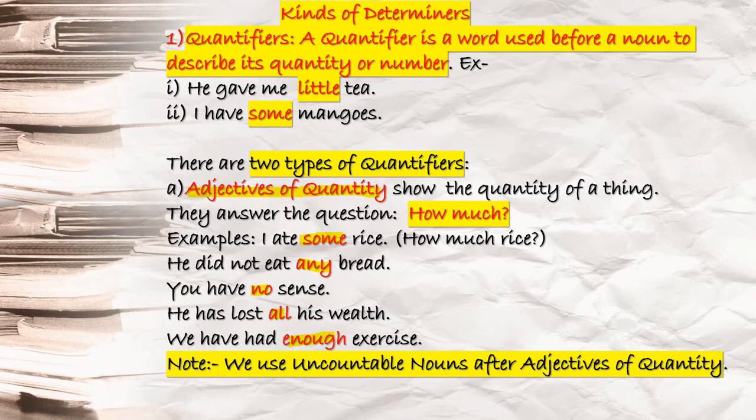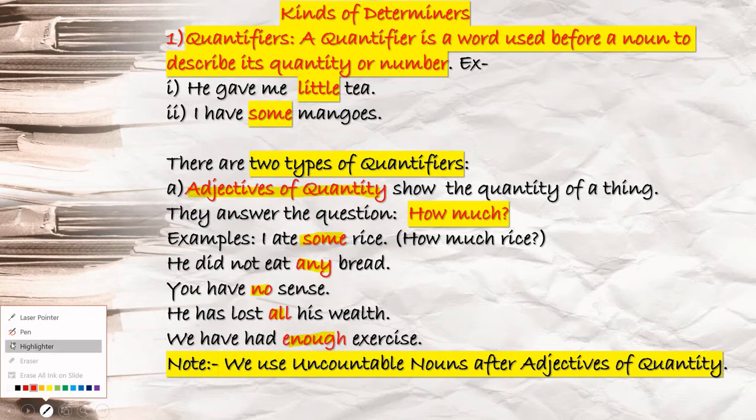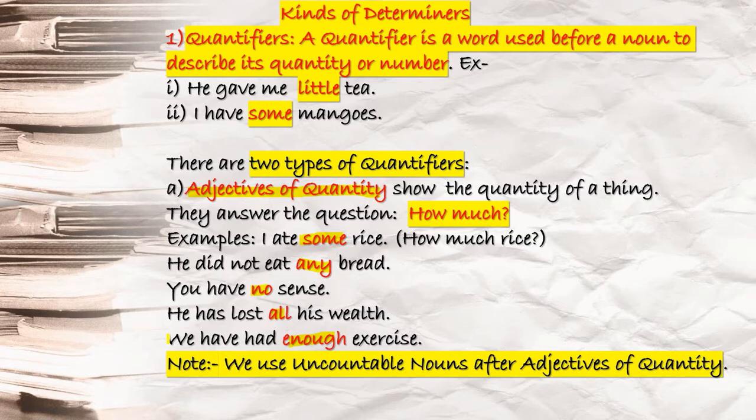There are two types of quantifiers. The first is what? Adjectives of quantity. Adjectives of quantity show the quantity of a thing. They answer the question how much. Whenever you ask a question with how much, the answer you get will be your adjectives of quantity. Examples: I ate some rice.